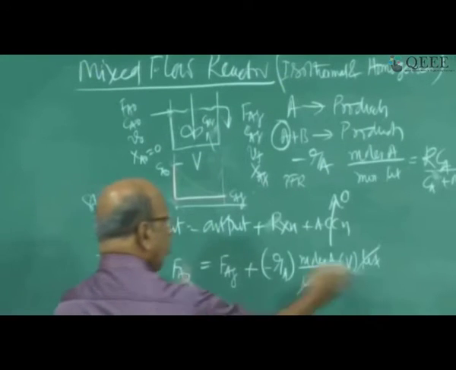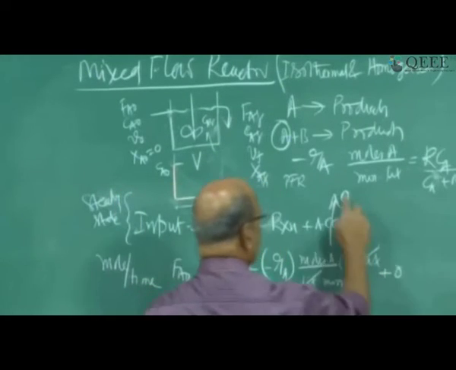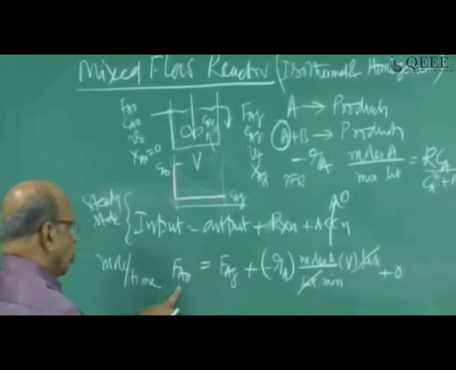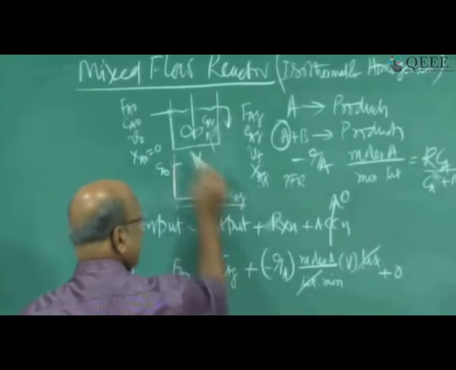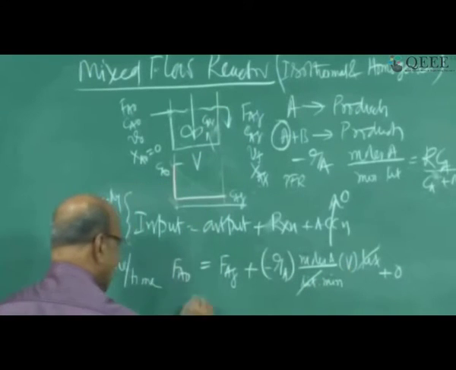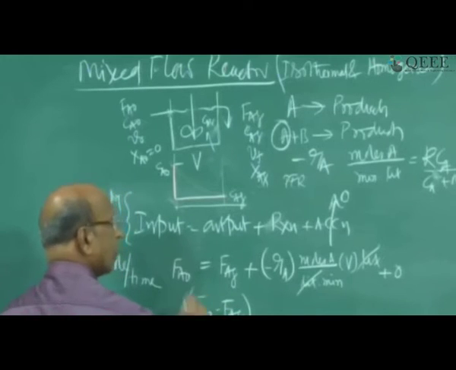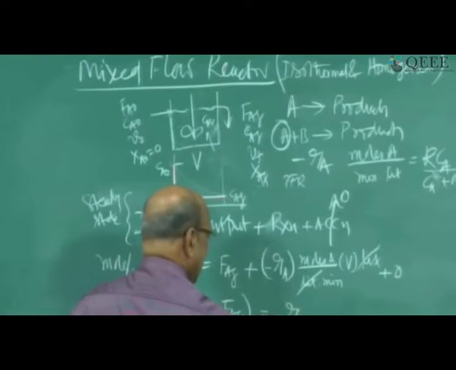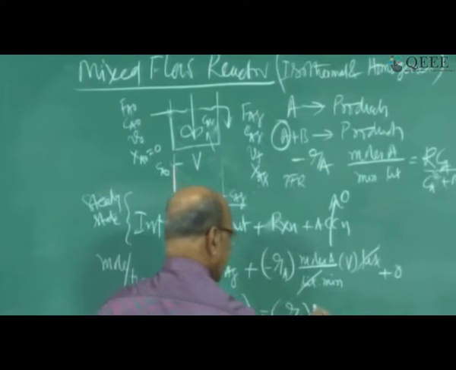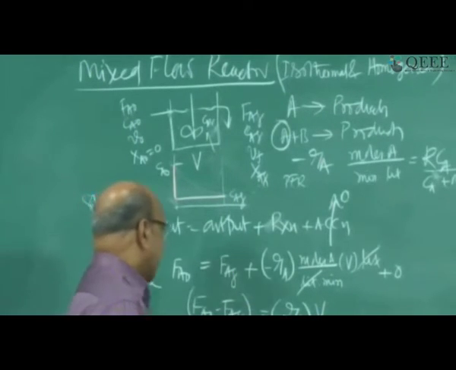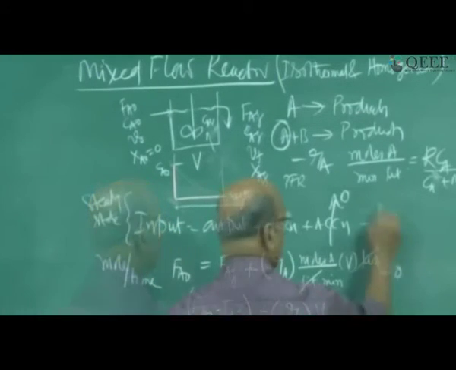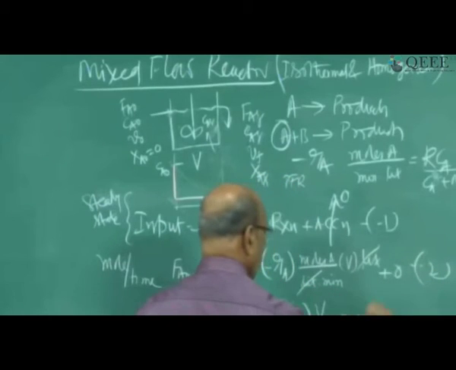So now I have to simplify, accumulation equal to 0. This anyway we removed. Now I have to find out the volume of the reactor. If I write this as Fa0 minus FAF equal to minus Ra into V. But as I told you, it is always better to put this equation in terms of conversion.